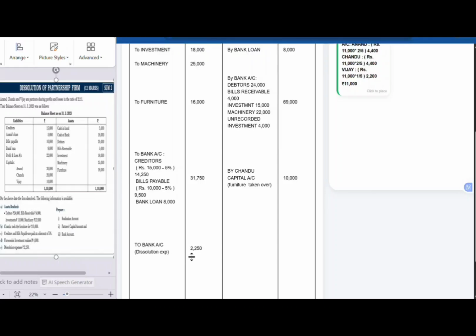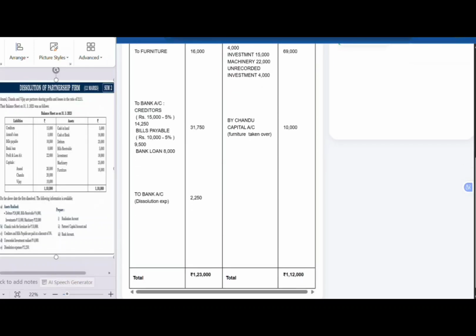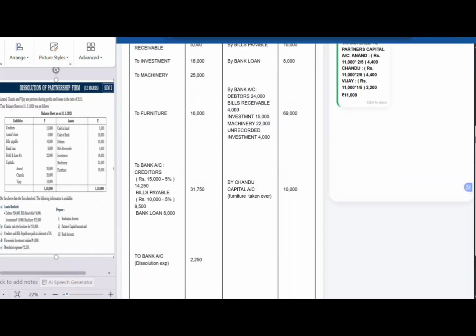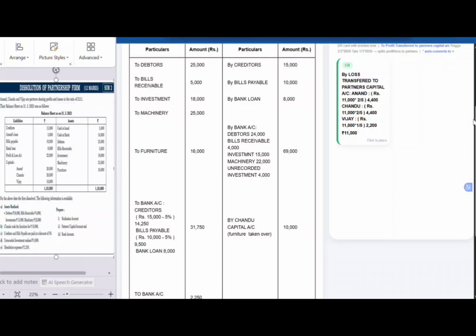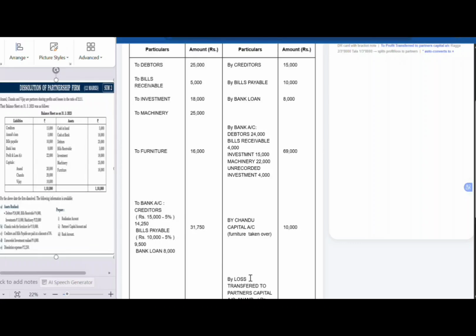The total of the realization account, that is the highest total, will be 1,23,000. That is, the debit side is higher. So write the same total on both the sides, 1,23,000. So the credit side is less, which will be the loss for the firm. So this loss will be transferred to the partners' capital accounts. So on the credit side, write it as by loss transferred to partners' capital account. So the loss will be